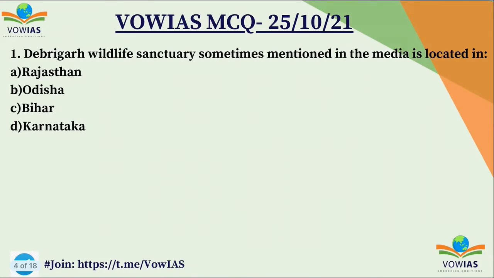Now first, let us discuss the first question. The Debrigar Wildlife Sanctuary, sometimes mentioned in media, is located in A. Rajasthan, B. Odisha, C. Bihar, and D. Karnataka. You have to choose the correct option, and the correct option is B. Odisha is the correct answer.